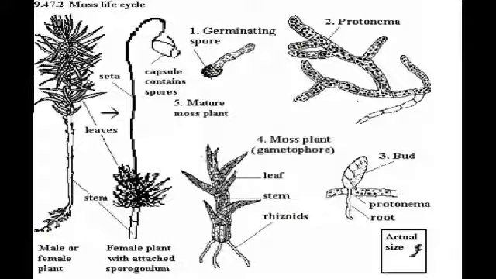The seta elongates to push up the sporangium before the sporangium and spores mature. After seta elongation, the calyptra falls off the spores and they are released. The operculum falls off and helps disperse the spores.